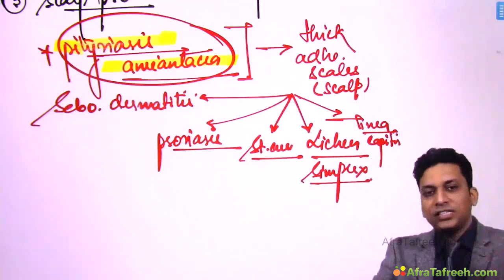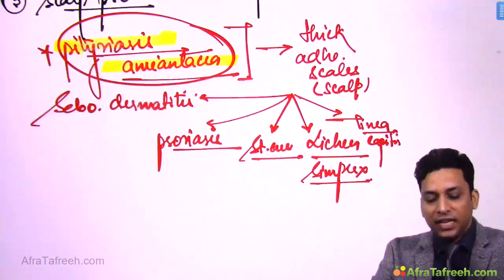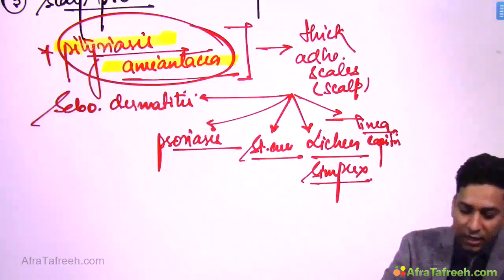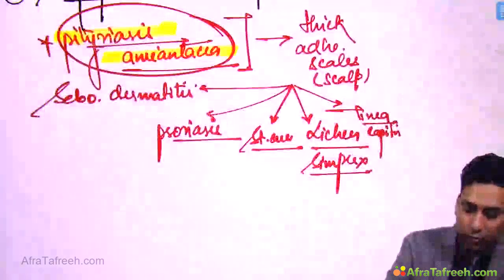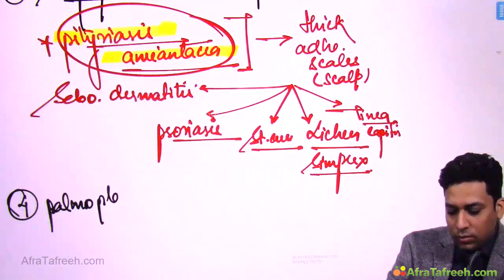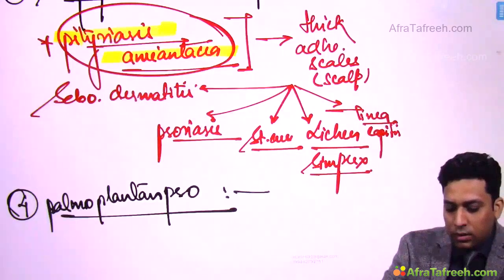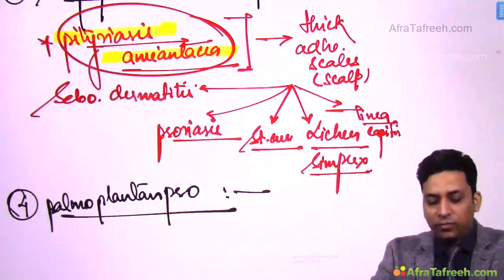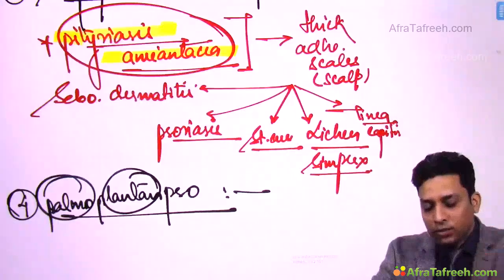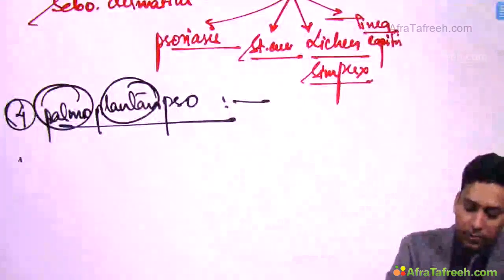So scalp psoriasis: if you get these erythematous plaques with scaling over the scalp, we call it scalp psoriasis. Sometimes it can be thickened, and we call it pityriasis amiantacea. Then fourth is palmoplantar psoriasis. Palmoplantar psoriasis is very obvious from the name itself when it is restricted to palm and sole. So if there is involvement of palm and sole, we call it palmoplantar psoriasis.